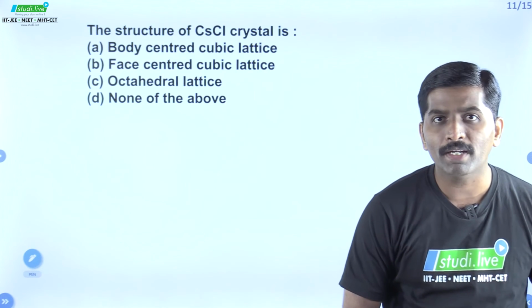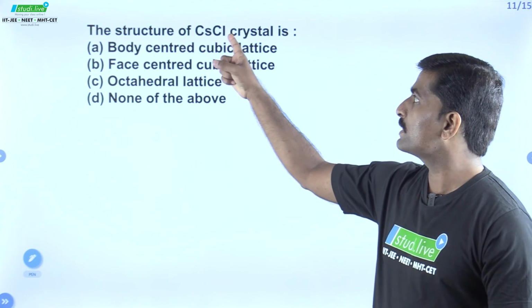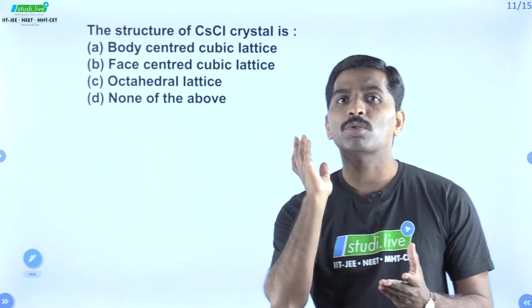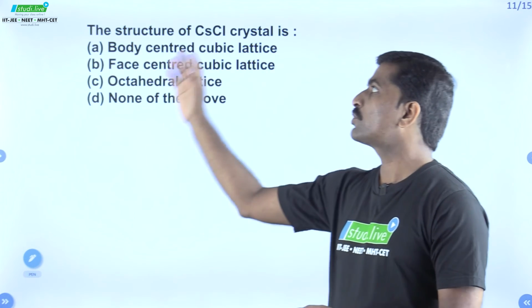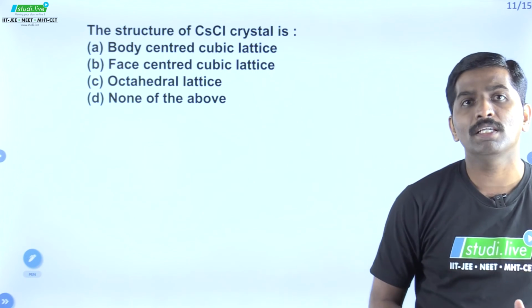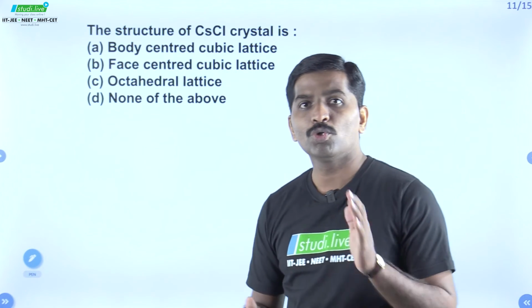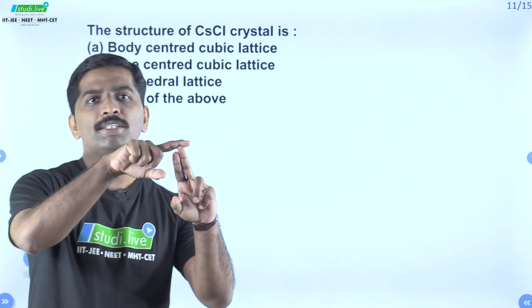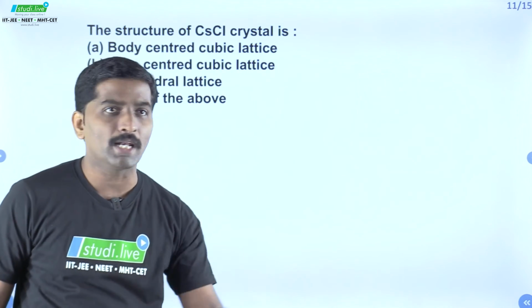Our next problem given is the structure of cesium chloride crystal. This is the most important chapter of your 12th standard chemistry, which is solid state chemistry, in which we study different types of solids, unit cells, and among unit cells, the 3 important are simple cube, body centered cube and face centered cubic unit cell.